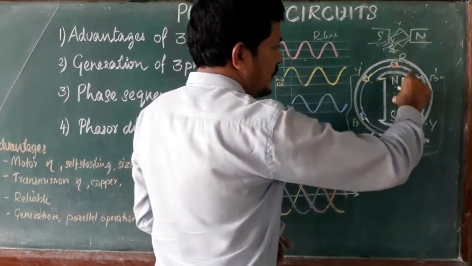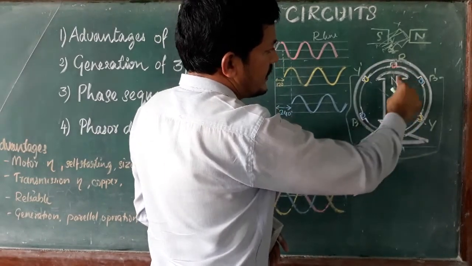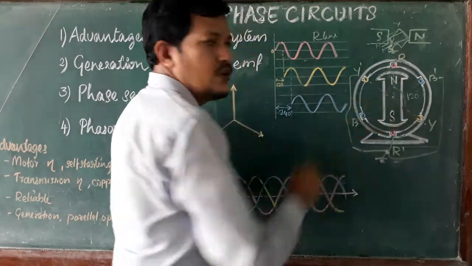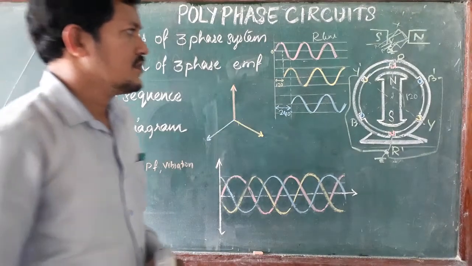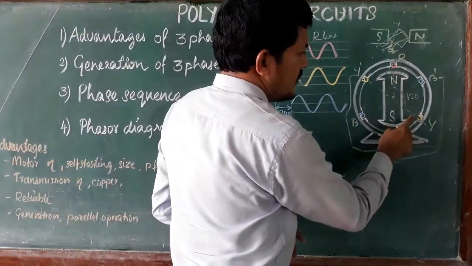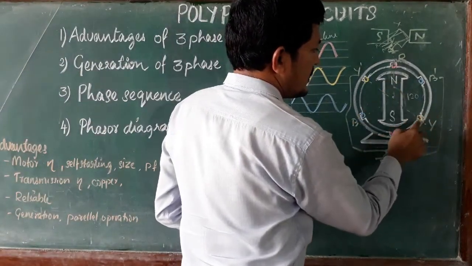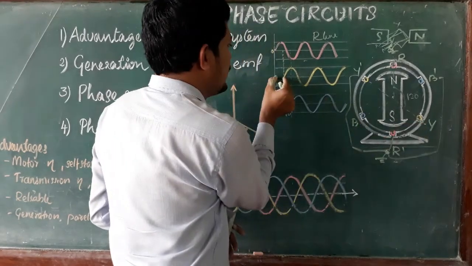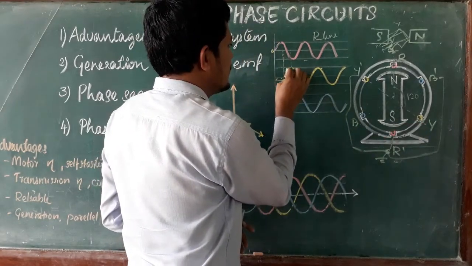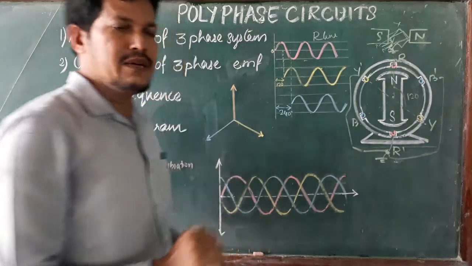After 120 degrees, the north pole reaches the second coil. So after 120 degrees, the second coil starts to generate EMF.